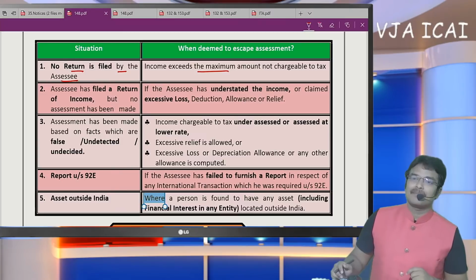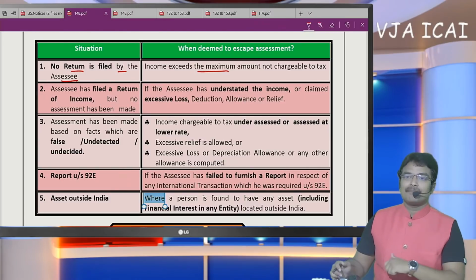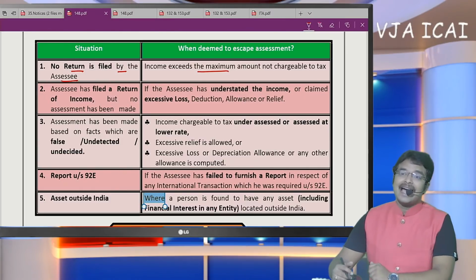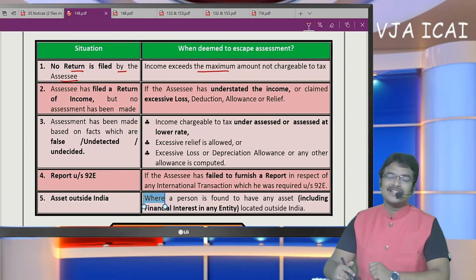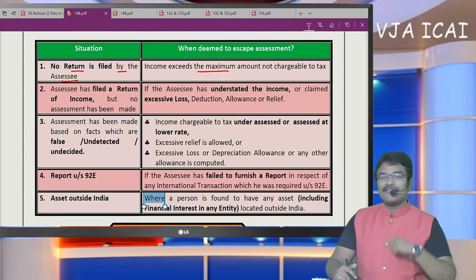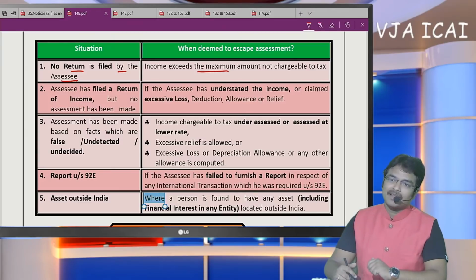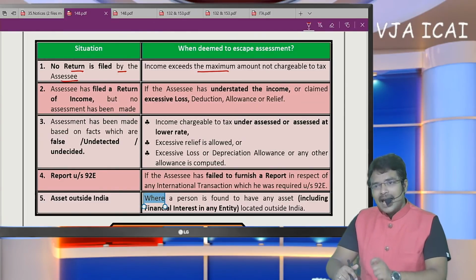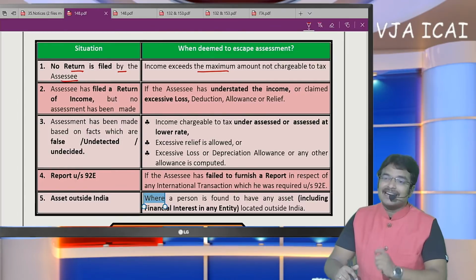Let me take an example. SSC has sold a building where capital gain arises, and such capital gain has not been disclosed in the return of income, or the return of income is not filed by the SSC. In such a case, since there is a reason to believe in the annual financial return, that means the statement of financial transactions, the sub-registrar office has submitted that this person holding this PAN number has sold the property for 70 lakhs.